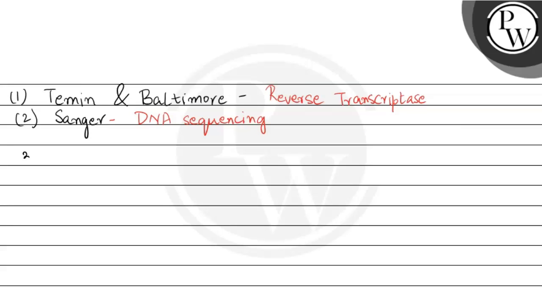Then the third option is Smith. Hamilton Smith was the first scientist to isolate a restriction endonuclease. And the final option is Berg.